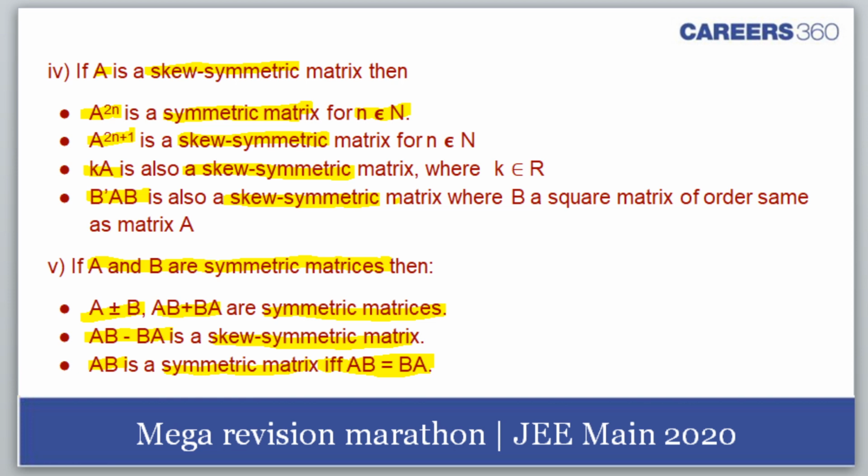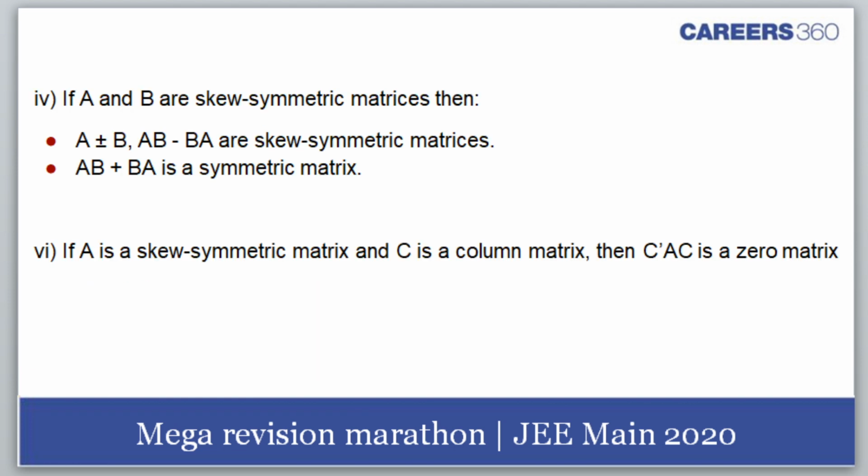So we go to the next one. If A and B are skew symmetric matrices, you please learn these. Then A plus minus B, AB minus BA are skew symmetric matrices.